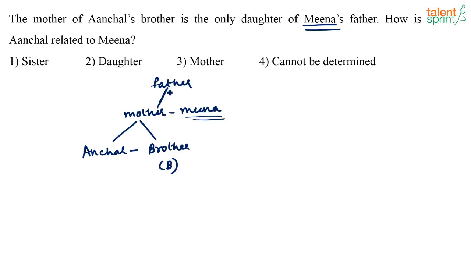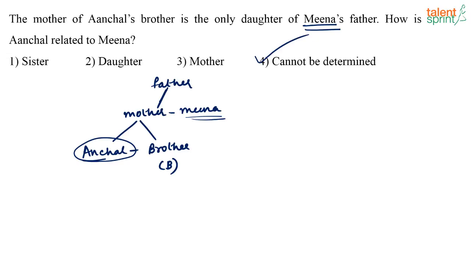So, this father has a daughter, only daughter, that is the mother. Now, the mother can be Meena or it can be Meena's sister, if Meena is a male, whatever be the case. What is the question? How is Anchal related to Meena? Now, again, do I know the gender of Anchal? I don't know. So, the answer should be can't be determined.